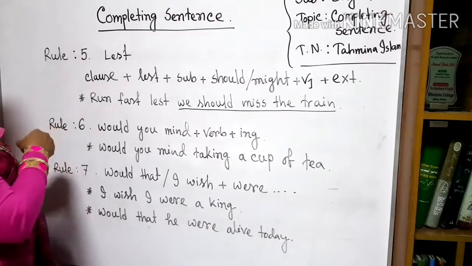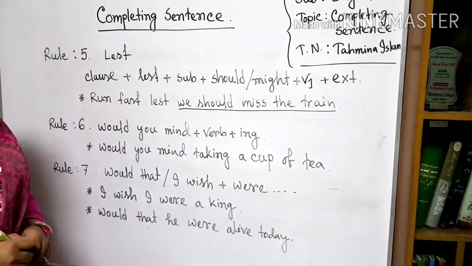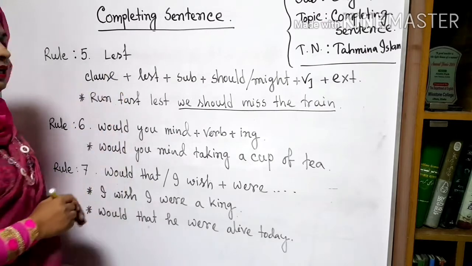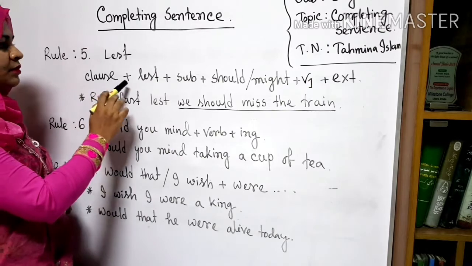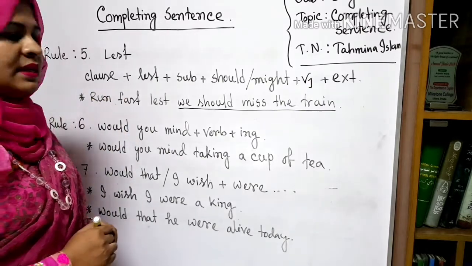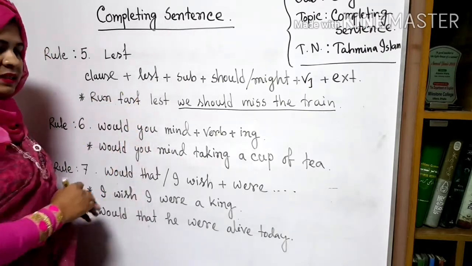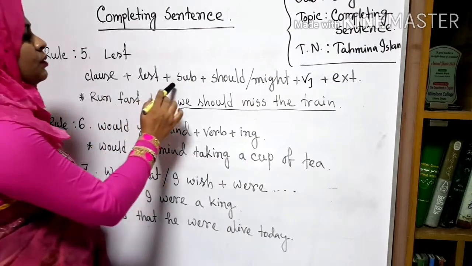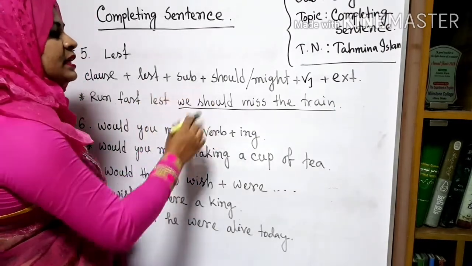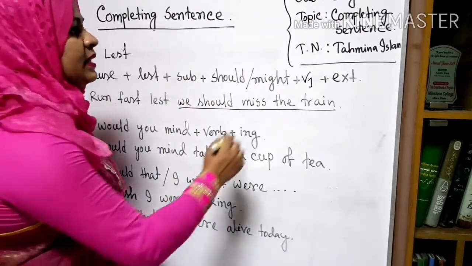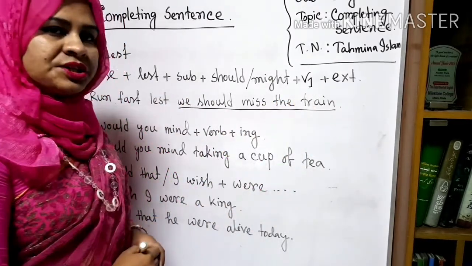Sentence. Rule 5. The rule is about lest. In our question paper, we will find first one clause. After that, there will be lest. If we find that there is lest, then we have to complete the sentence with a subject. After that, should or might, then V1 plus extension.